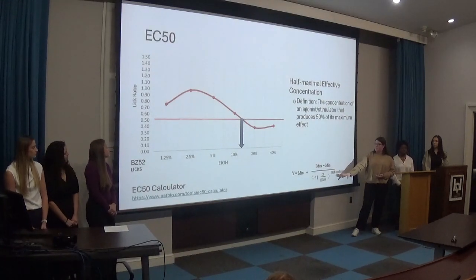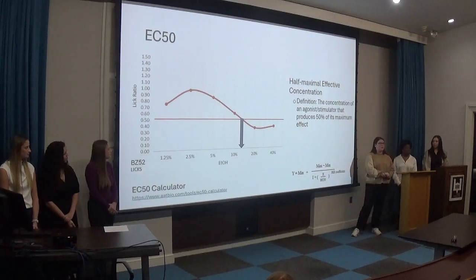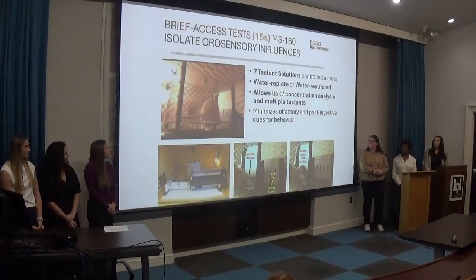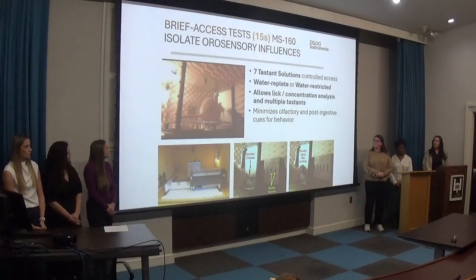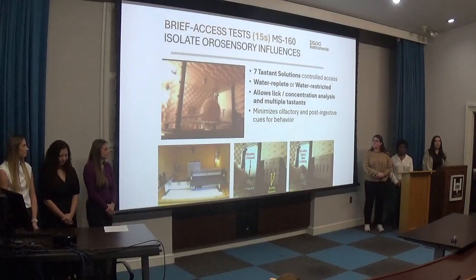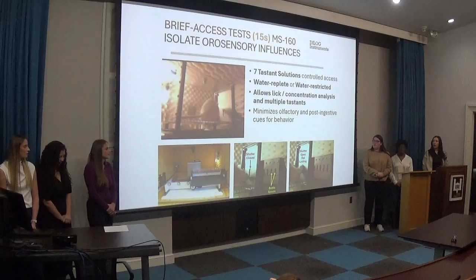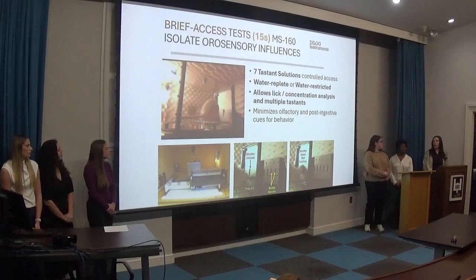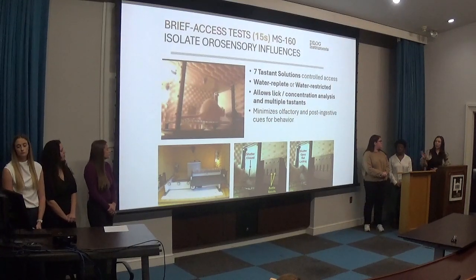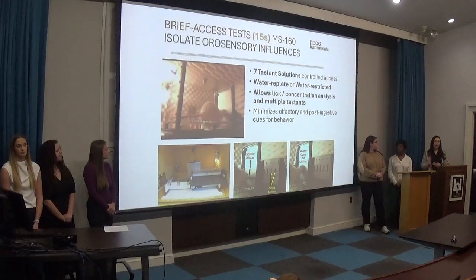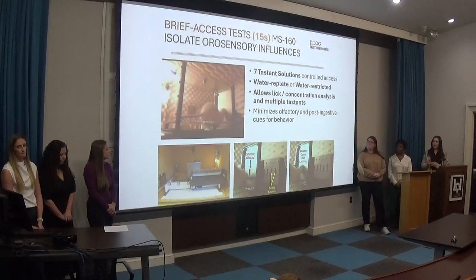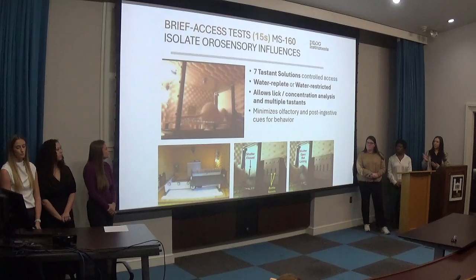This is the formal formula for it, and that's the calculator we used online. So this is the Davis Rig Gustometer. It's an apparatus we used to administer taste stimuli in a controlled manner, in a controlled time. Basically, there's this small lever arm that you can see in the video that allows access or prevents access to the taste stimulus bottle that's being presented at the moment.